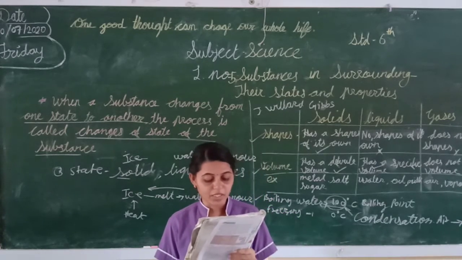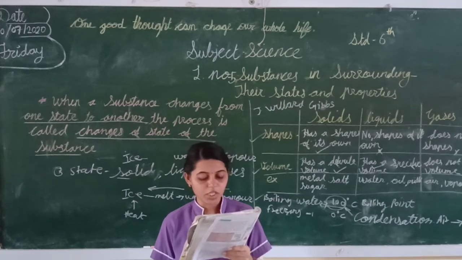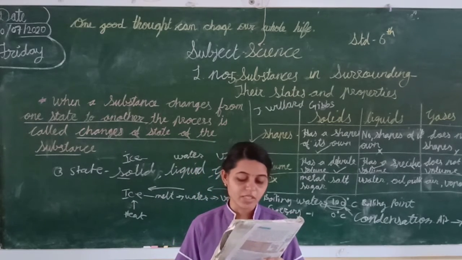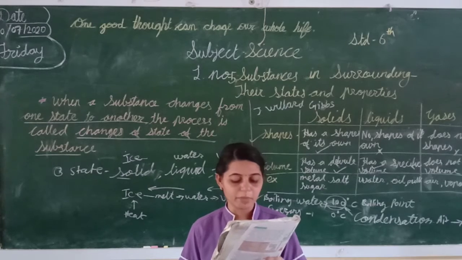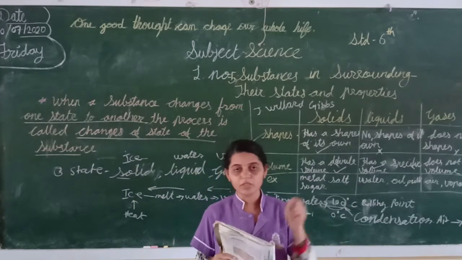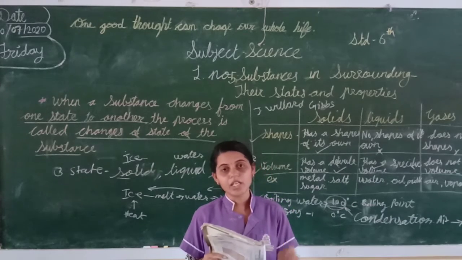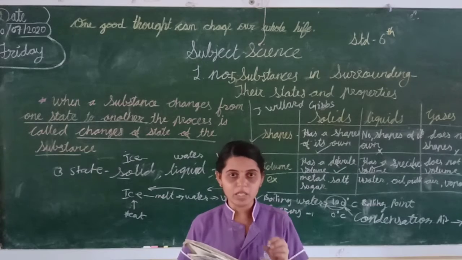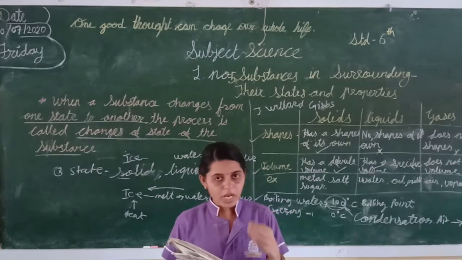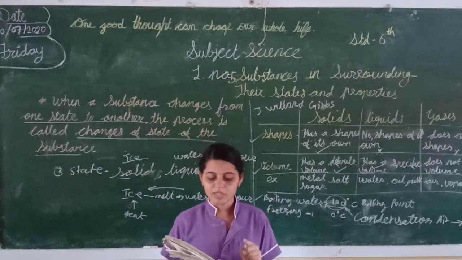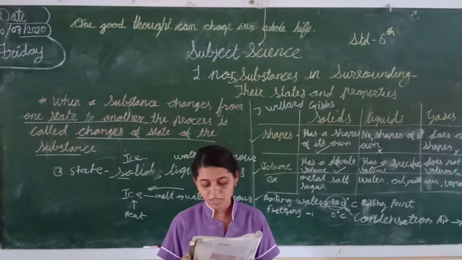When ice gets heat, it starts melting, changing into a liquid state. Ice melts at 0 degrees Celsius. It means that the freezing point and melting point of water are one and the same. When you take out the ice and give heat to it, that ice will melt. So the freezing point and melting point are the same. How much is it? 0 degrees Celsius.